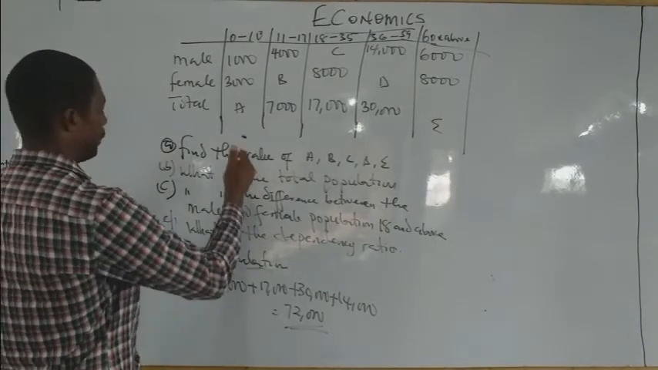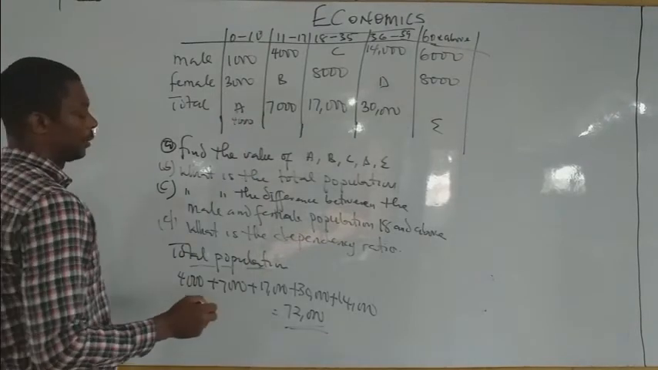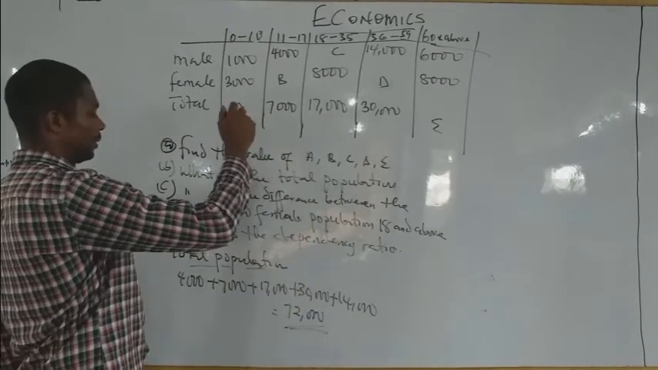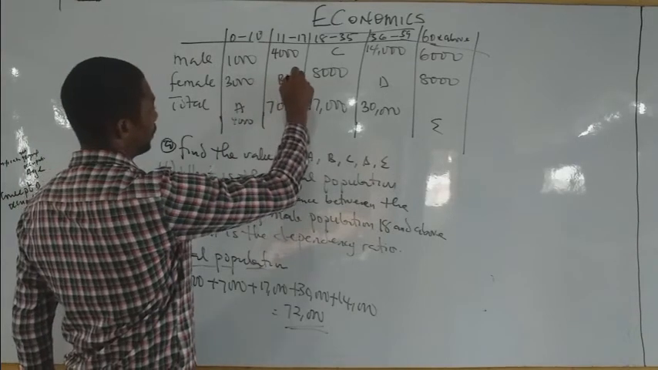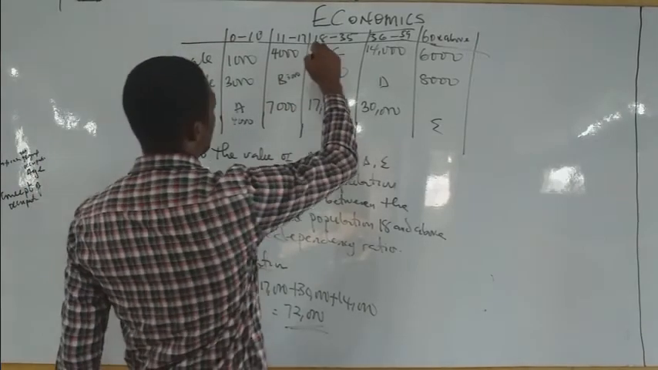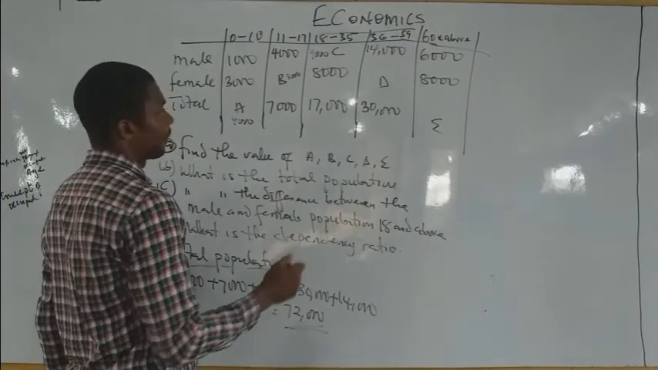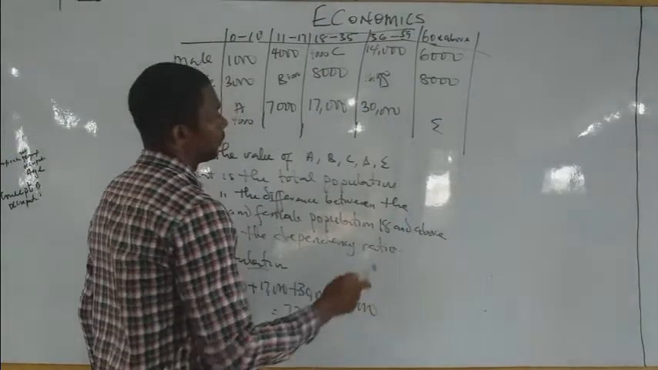So I can fill this one by putting 4,000 here. I can also fill this one by putting B, which is 7,000. Sorry, so this is 3,000. Then 9,000. Then 16. Then 14.